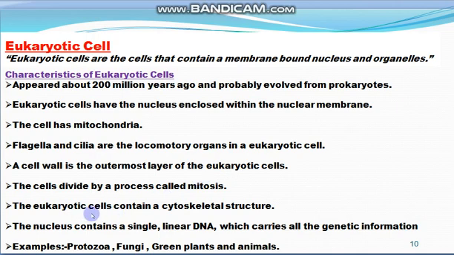Eukaryotic cells also contain a cytoskeletal structure, and the nucleus contains a single linear DNA which carries all the genetic information. And what are the examples of eukaryotic cells? Examples are protozoans, fungi, and all the higher green plants and animals. So these are certain characteristics of eukaryotic cells.